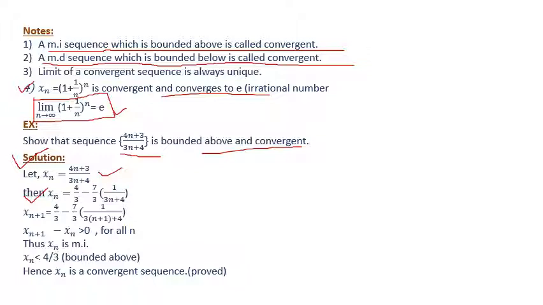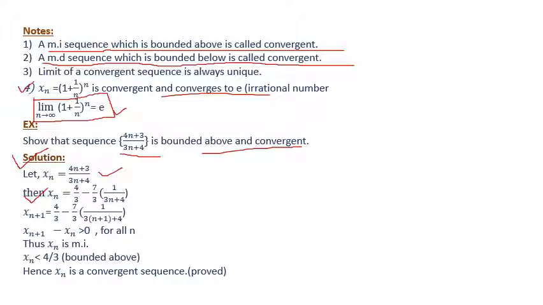Here, (4n plus 3) by (3n plus 4). So at first, 4 by 3. How can I get this 4 by 3? First of all, think about it. Our first ratio is 4 by 3, and next, minus 7 by 3. How can I get 7 by 3 of 1 by (3n plus 4)? It is your task to check it.